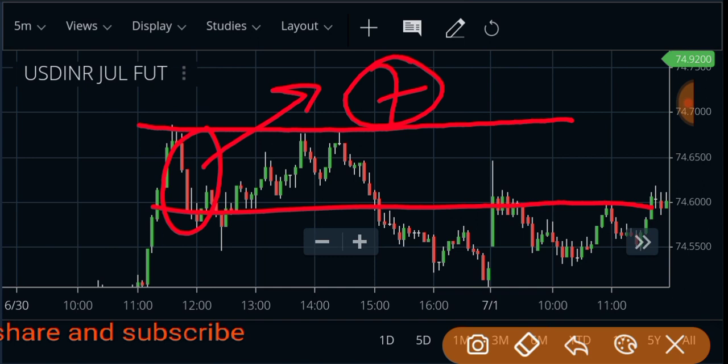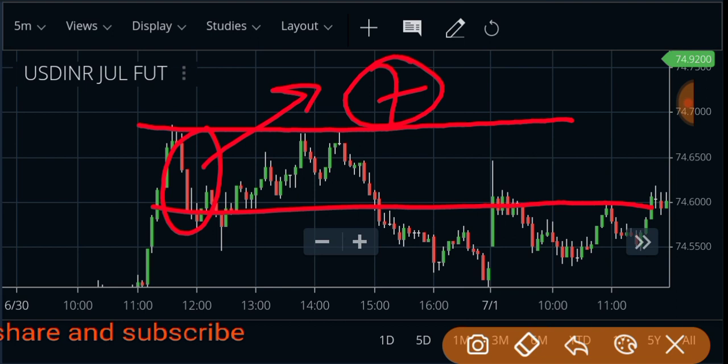So we find that is the resistance level where the seller does not want the market to go up. So they are going to sell more and more and more volume, right?